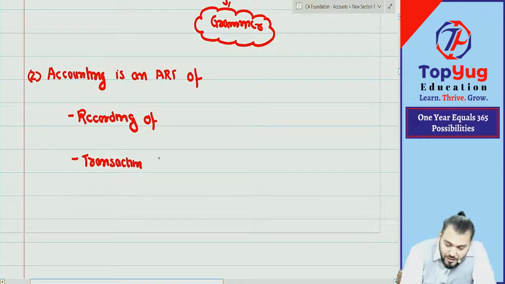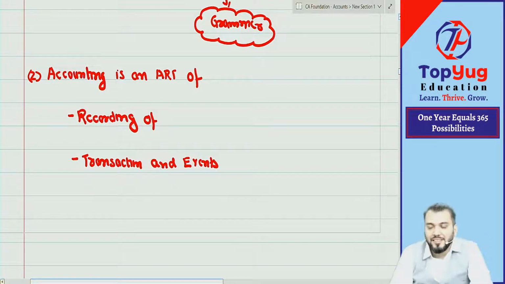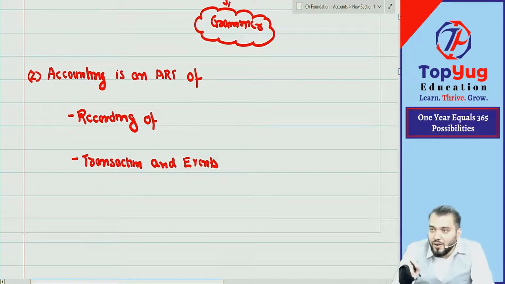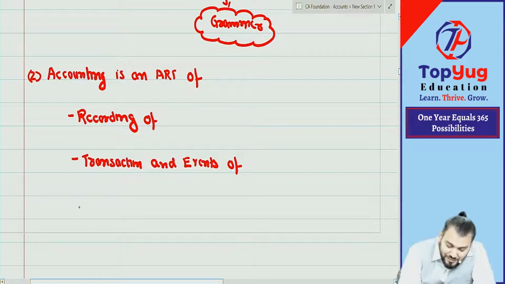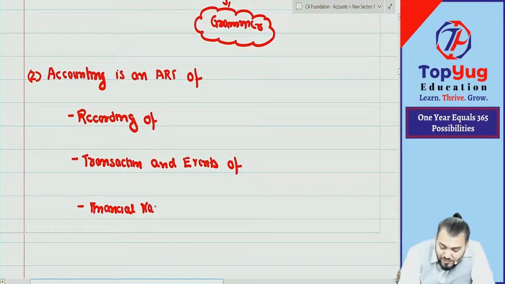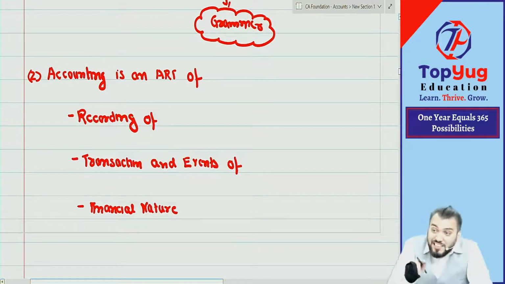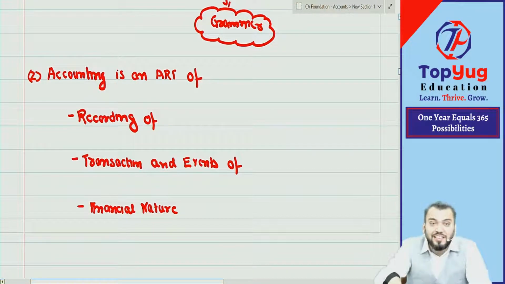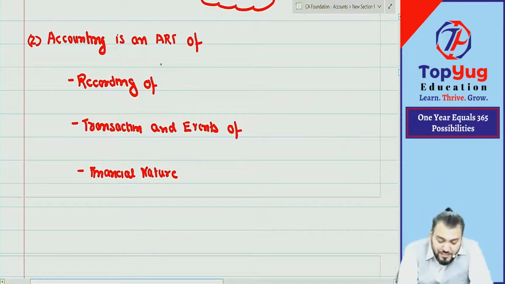Transactions and events. Understood? Accounting is an art of recording transaction events. Events of which nature? Financial nature. Means one thing is clear: all transactions and events are not recorded. Only transaction events of financial nature require recording for business books. Understood? So accounting is an art of recording.